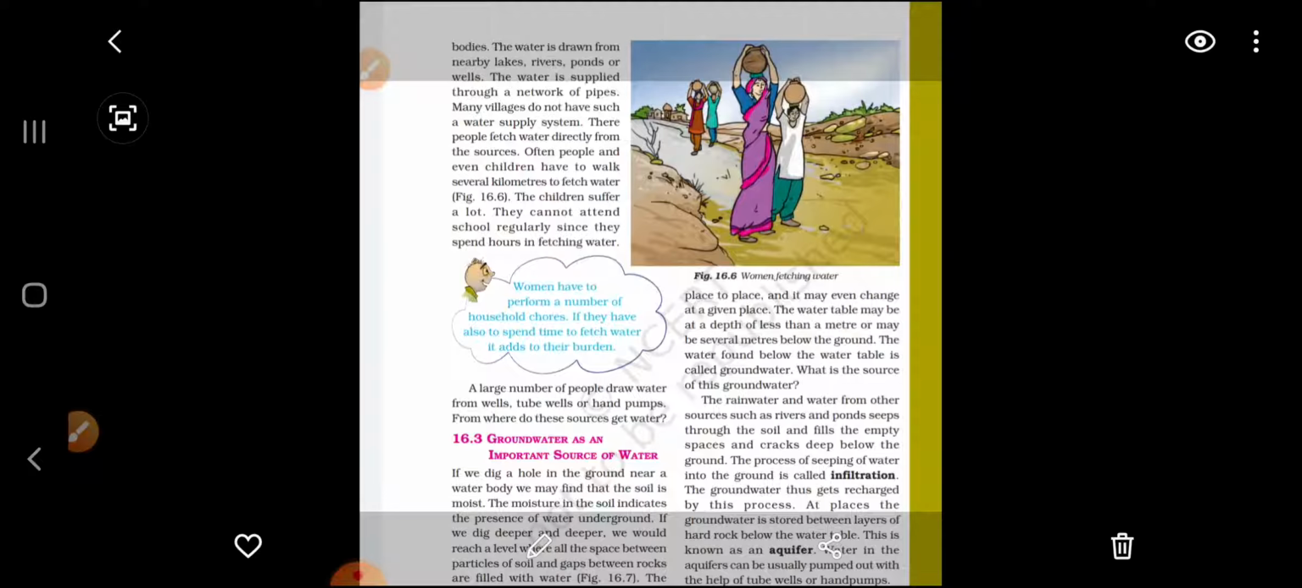A large number of people draw water from wells, tube wells and hand pumps. From where do these sources get water? So for fetching water we are dependent on natural resources and we use the groundwater. In the next class we are going to read about how we get the groundwater, how this groundwater is important for us, and whether it can be finished after some time or will be replenished. So we will read this in the next video.